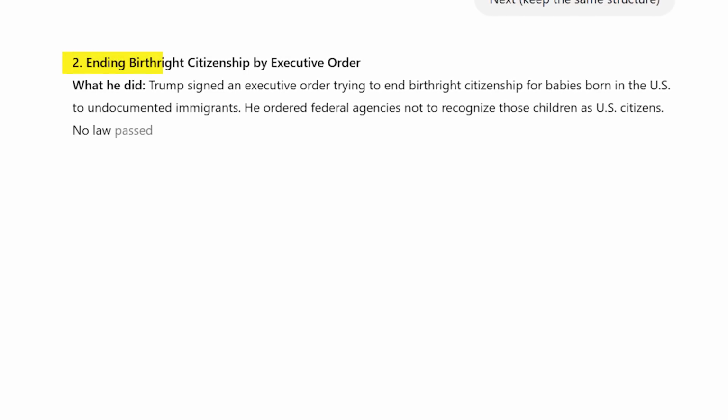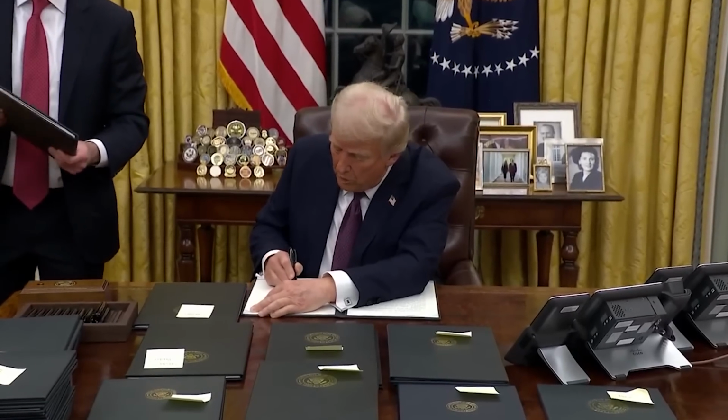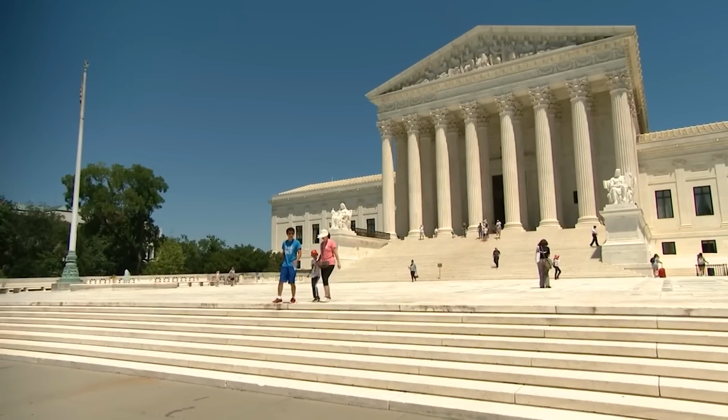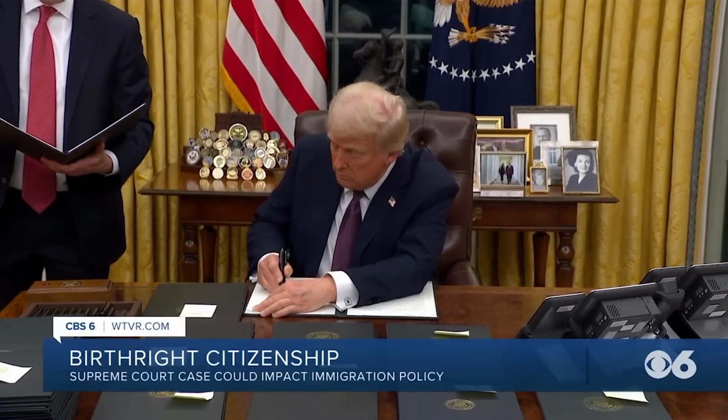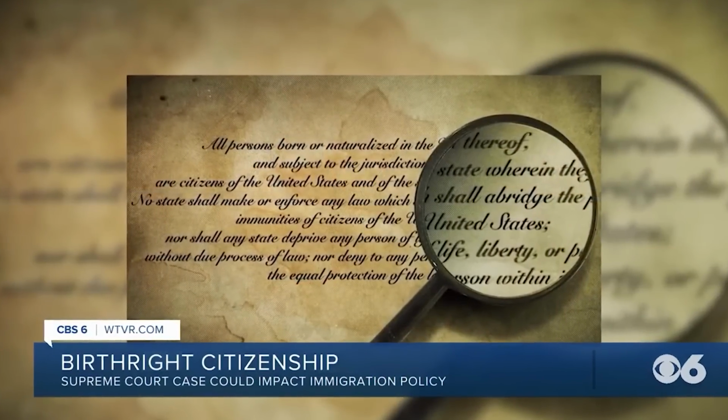Number 2. Ending birthright citizenship by executive order. What he did. Trump signed an executive order trying to end birthright citizenship for babies born in the US to undocumented immigrants. He ordered federal agencies not to recognize those children as US citizens. No law passed, no constitutional amendment, just a pen and a blatant attempt to rewrite the 14th Amendment by himself.